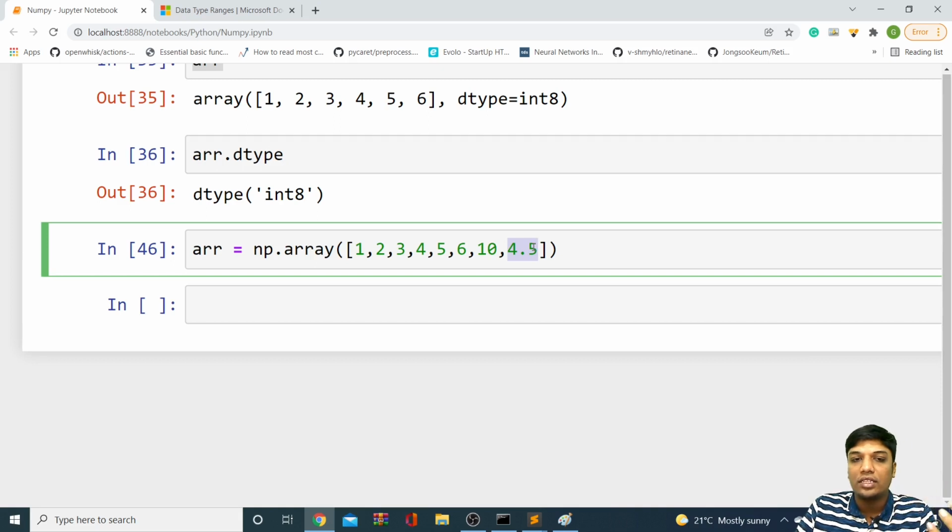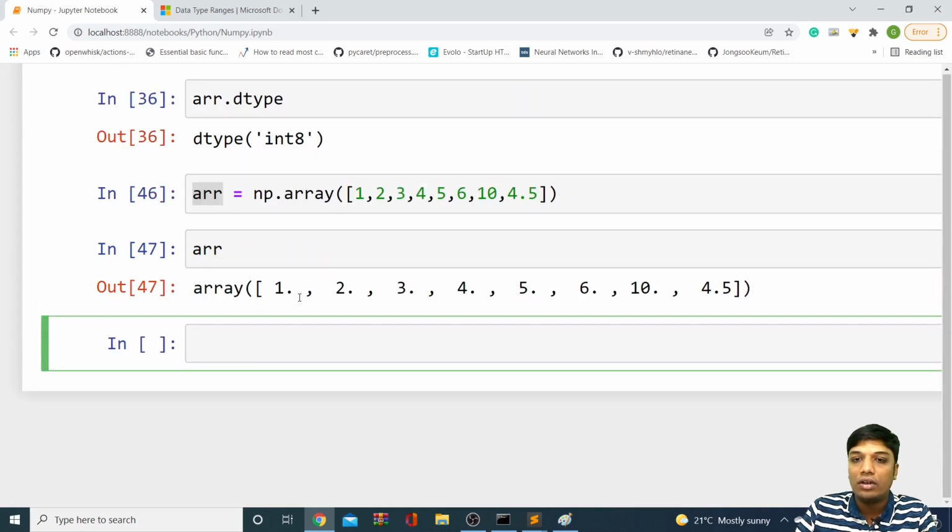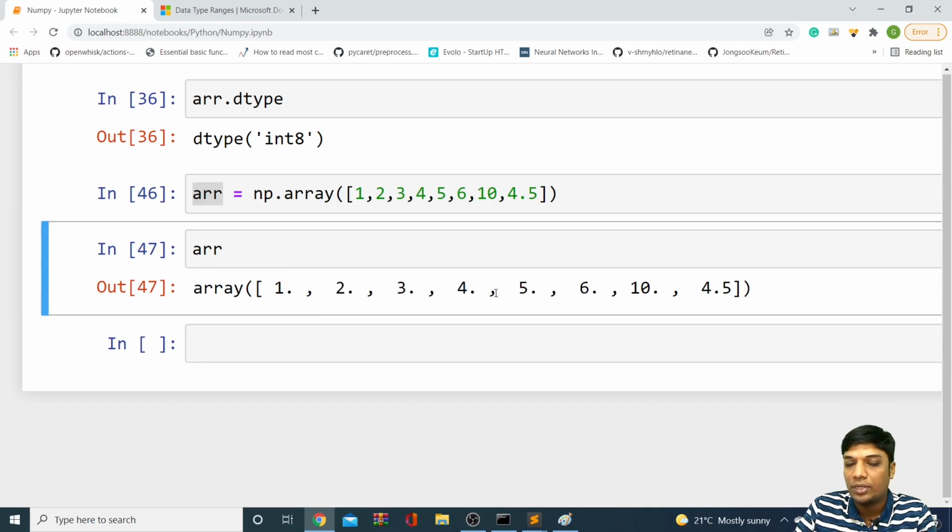We know that an array is nothing but a group of similar elements, but we cannot have integers and floats in a single array. That is the reason your entire array will become float. Even though it looks like this, it is actually 1.0, 2.0, 3.0, 4.0, 5.0, 6.0, 7, 10.0. The point indicates that after the point we have 0, and 4.5. So your entire array is a float.